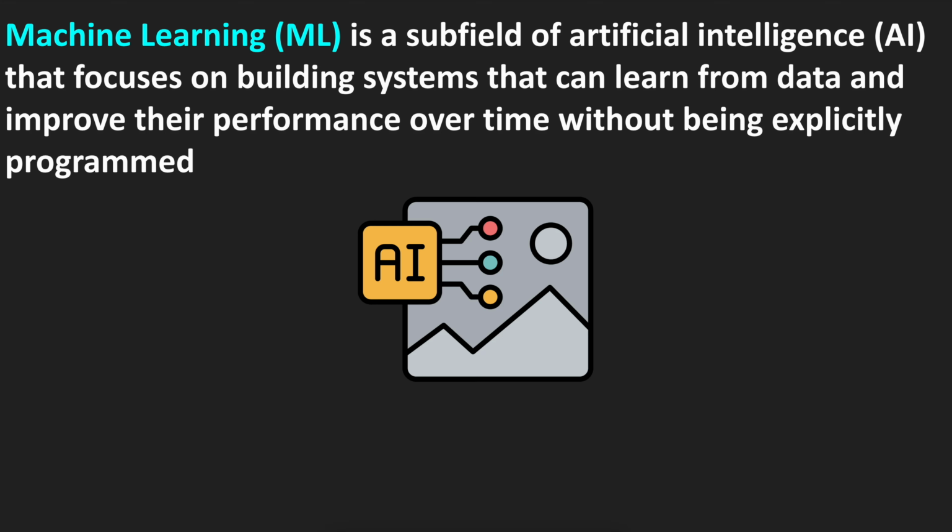So let's define machine learning one more time. Machine learning is a subfield of artificial intelligence that focuses on building systems that can learn from data and improve their performance over time without being explicitly programmed. As we have seen in comparison with traditional programming, in traditional programming we are exactly defining the rule and logic, but in machine learning, we are building a model and feeding that model the data, and the model learns from that data that we are giving to it.